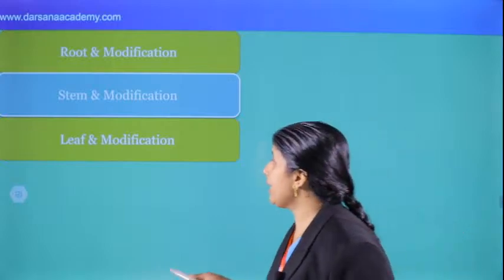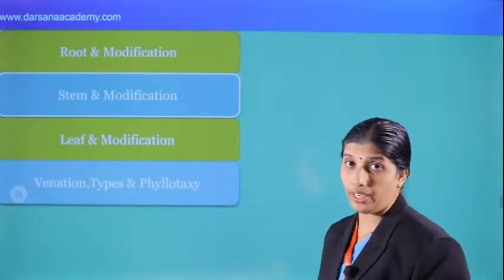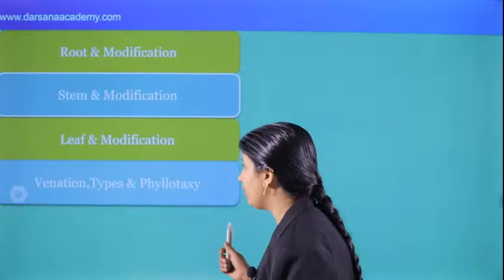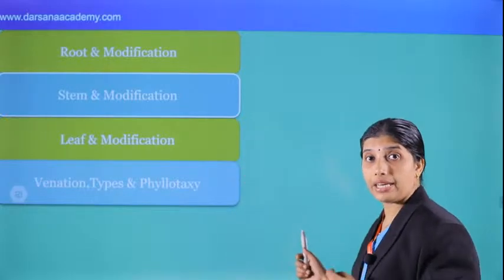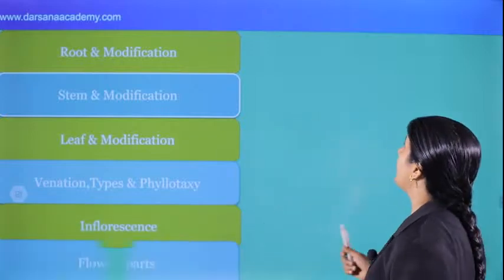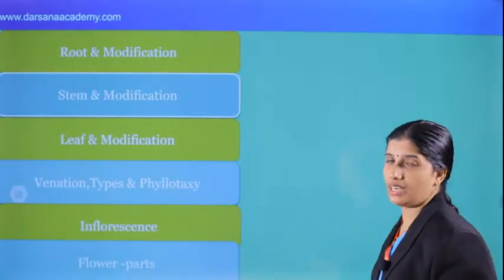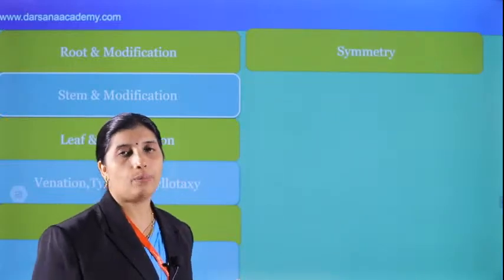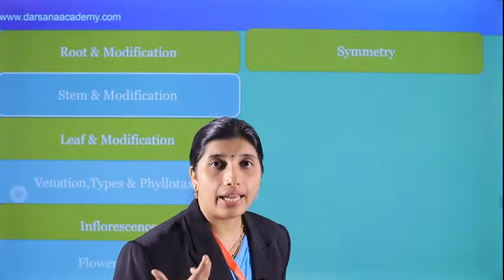And then venation types, reticulate and parallel, leaves that are simple and compound, and phyllotaxy: opposite, alternate, and whorled. Then inflorescence, racemose and cymose, and other inflorescences you also have to study. That's important. Next, symmetry is also there: actinomorphic, zygomorphic, and asymmetric.